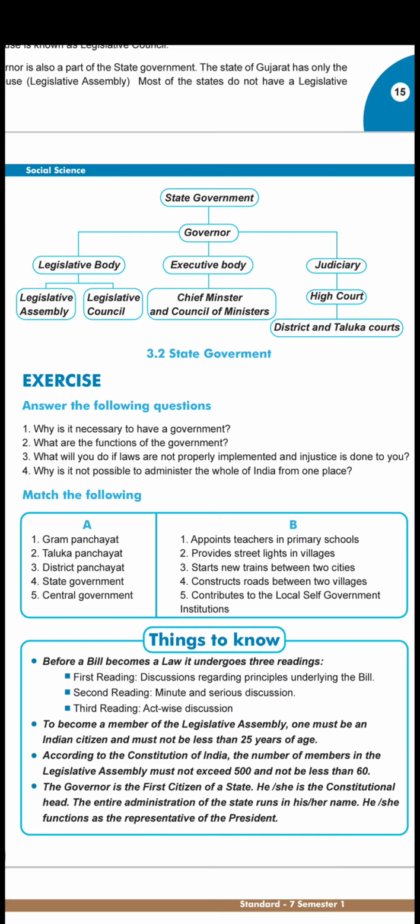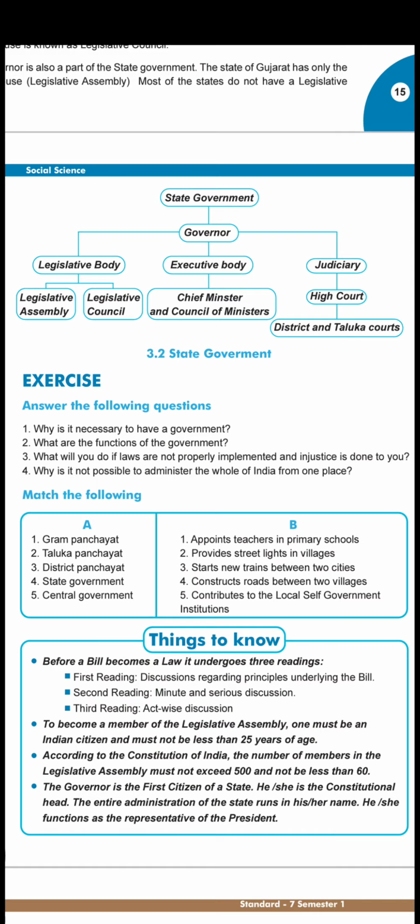The entire administration of the state runs in his name. He or she functions as the representative of the president, because the president is for the country, so for the state it is the governor. Afterwards the chief minister, but the main constitutional head is the governor. So it is very important, children.